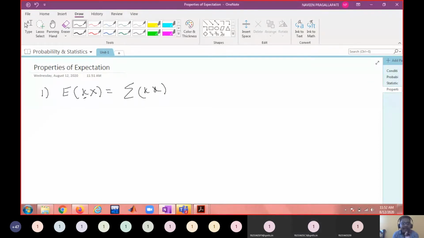I'm writing this in the case of a discrete random variable. If you want to prove these results for a continuous random variable, simply replace sigma with integration. It is sufficient for us to understand the proofs of these properties through sigma; later you can replace sigma with the integration. So this is nothing but sigma k into x f of x.